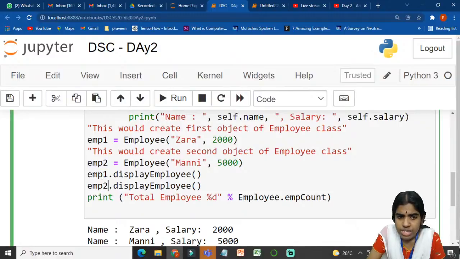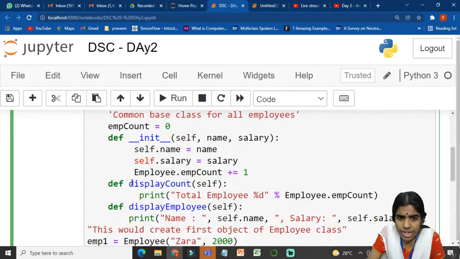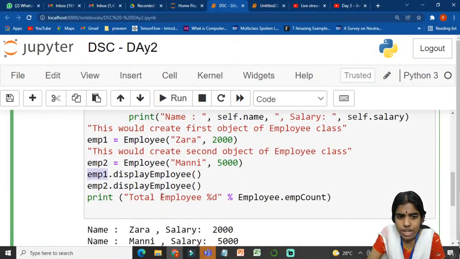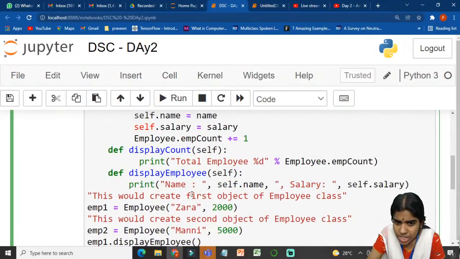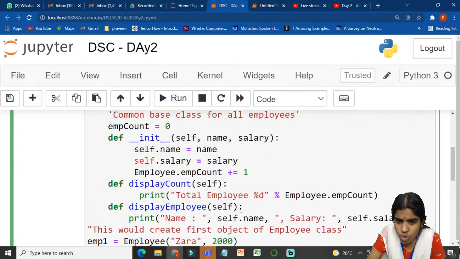After doing this, emp1.displayEmployee. I am calling the display employee function that is available. It is going to print the name of my employee and the salary, how much he is earning. And emp2.displayEmployee. Whenever I call this function again, since I have added two employees, it is going to print the name of an employee.